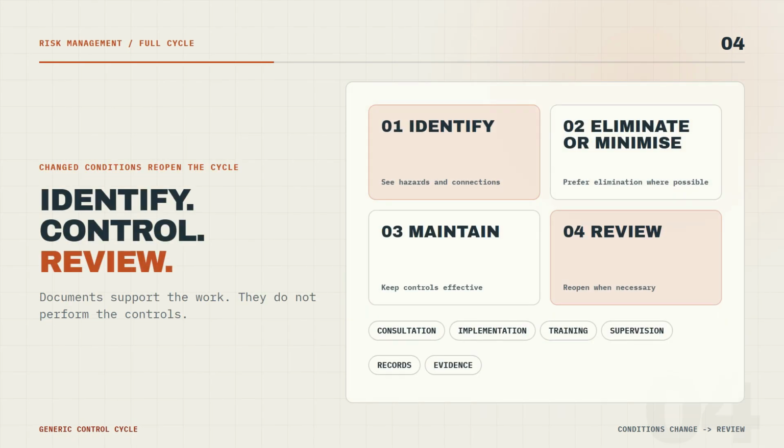Identify the hazards. Eliminate a risk where possible, or minimize it where elimination is not possible. Maintain the controls so they remain effective, and review them when necessary. That cycle is more than a completed form. It depends on consultation, implementation, training, supervision, records, and evidence from the actual work. Changed conditions must reopen the review.